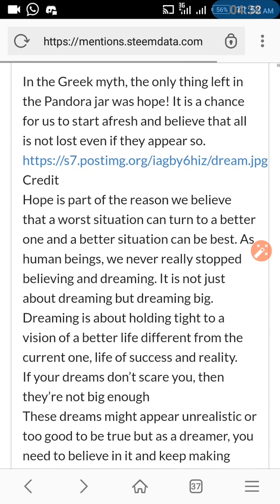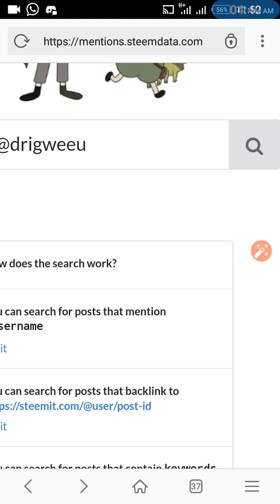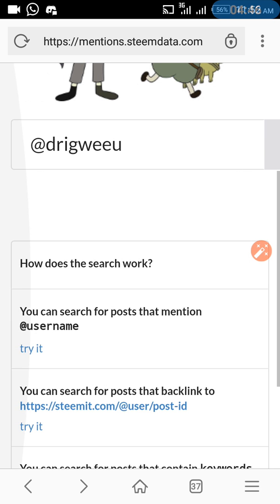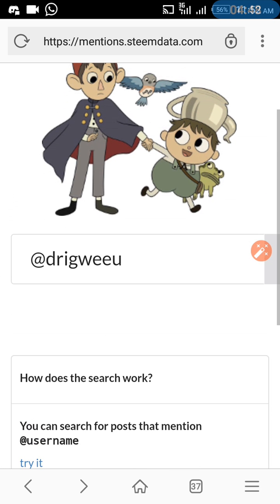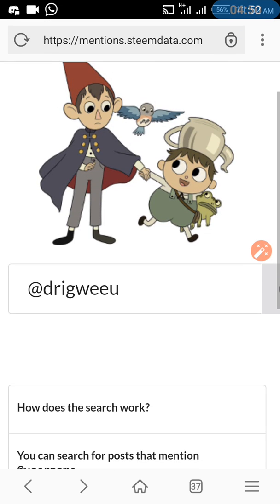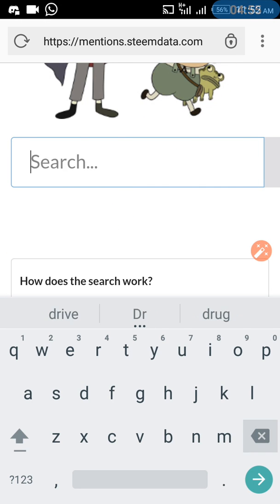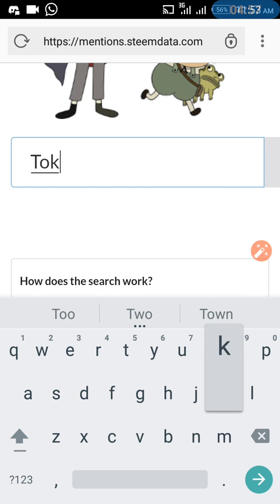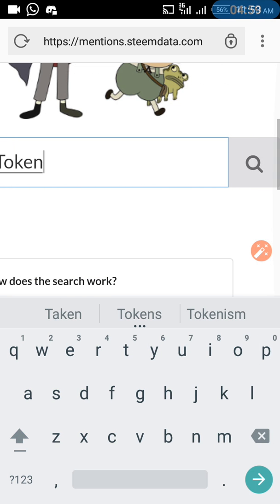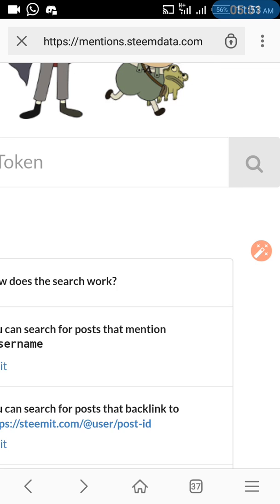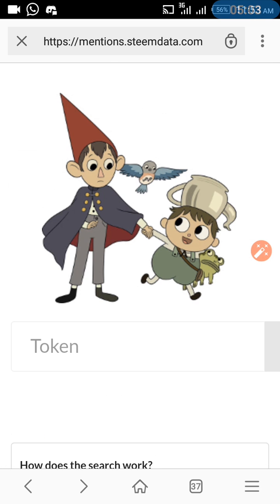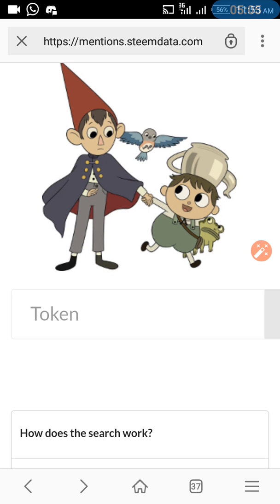So what next? Next, let's look at how we can use it to search for posts that contain keywords. You can use it to find posts that contain important keywords. Maybe we are looking for posts that contain token. We come here, type in token and click on search. It's searching.